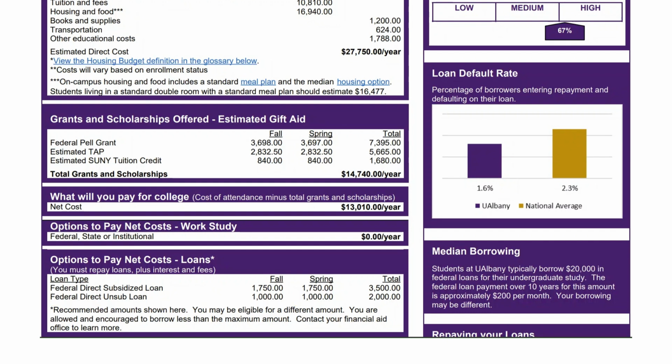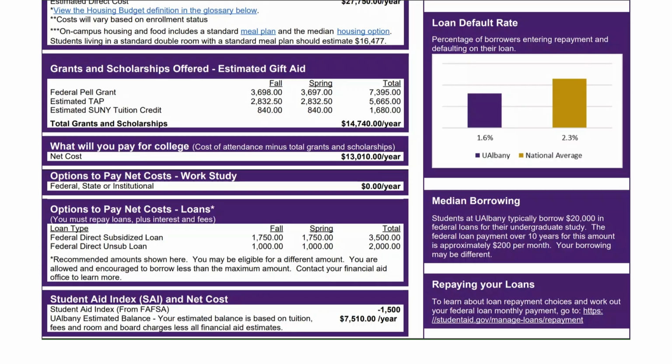The subsidized loan is need based, so not every student will be offered the subsidized loan. The unsubsidized loan accrues interest when it disperses. The current interest rate is 6.53%, which will be fixed for the life of the loan. Repayment on both the subsidized and unsubsidized loan will begin 6 months after graduation or 6 months after you stop attending college.